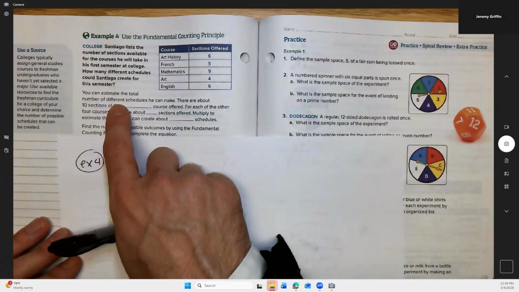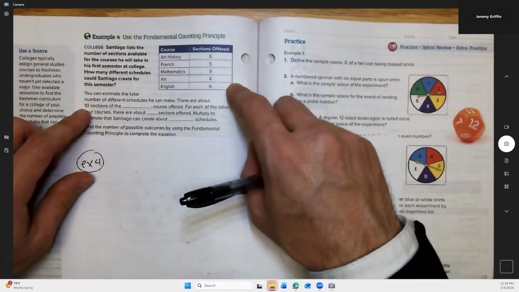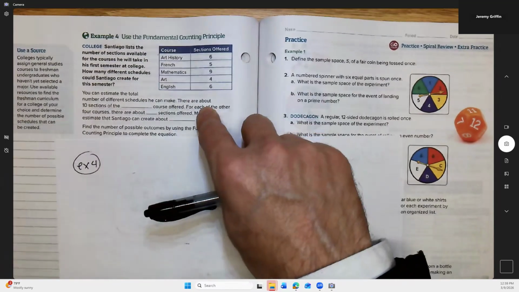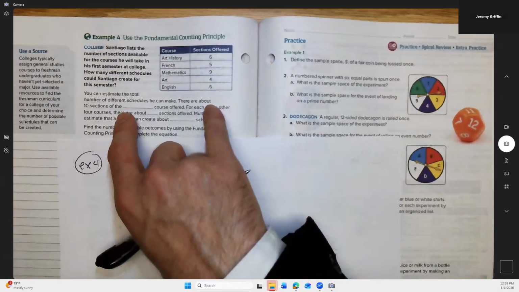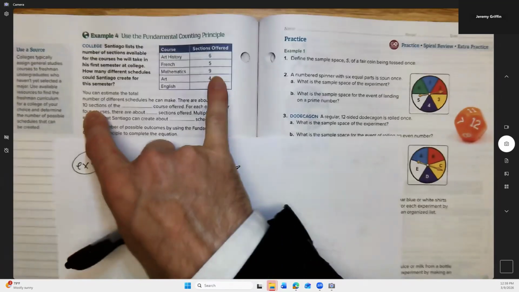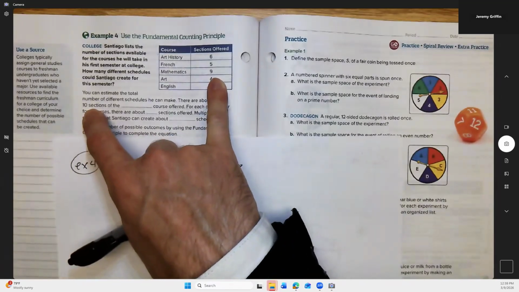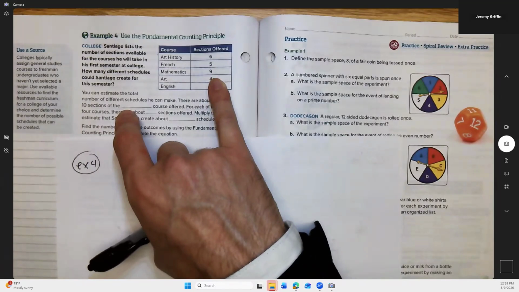You can estimate the total number of schedules you can make. There are about 10 sections. 10 of what? That's weird how they have that worded. I don't like that because there aren't 10 of anything. Right? There are 9 math classes. Tell you guys what, I do have the teacher's guide over to the side. So they're saying there are about 10 math sections and there are 9, whatever.